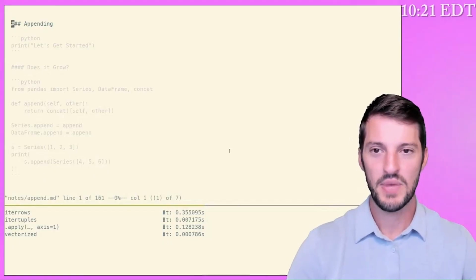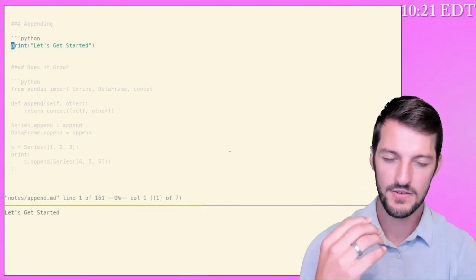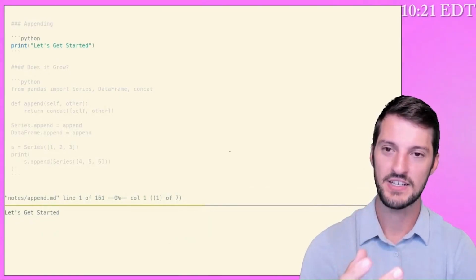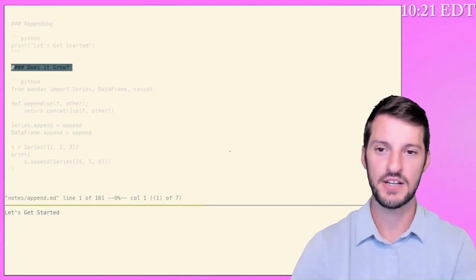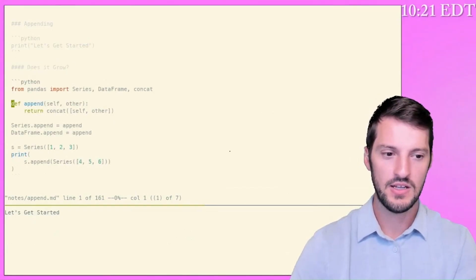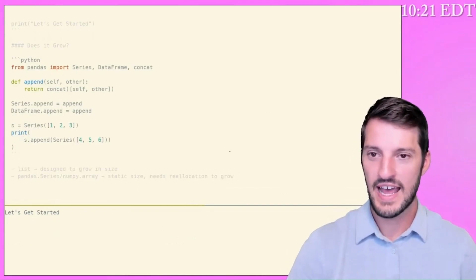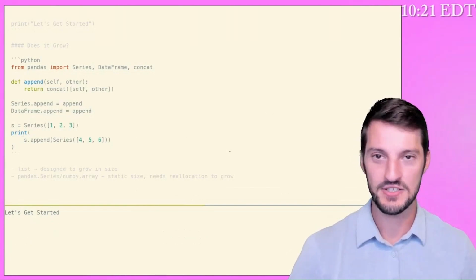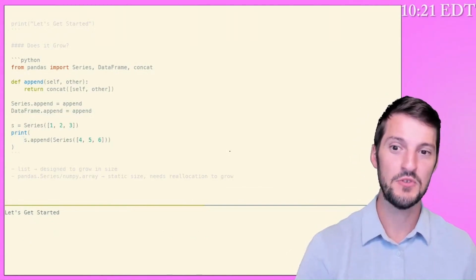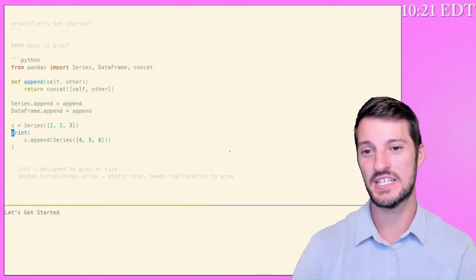When we talk about appending, we always want to put this in terms of, does the container, the thing I'm adding to, grow easily or not? So let's talk about it. Does it grow? In pandas, we used to have a .append method on both our series and our data frame. These have since been removed because it is an anti-pattern. It's something that you don't want to see in your code.